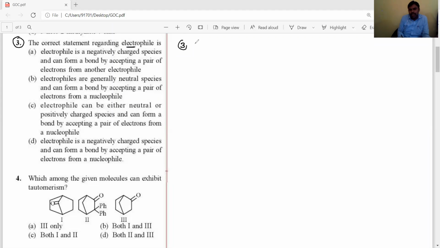Electrophile. What is an electrophile? The symbol is E. Electrophiles are nothing but electron deficient species. They may be positive or neutral.